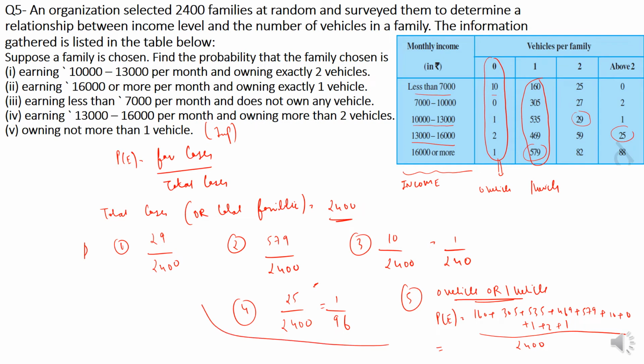I'm just writing it here. Yes, 2062 divided by 2400, which is 1031 by 1200. This is the answer for the fifth one. I hope this was well understood. 2062 is 1031 by 1200.